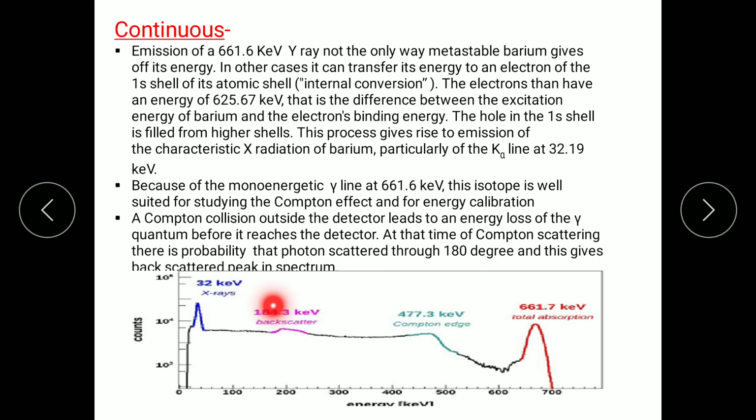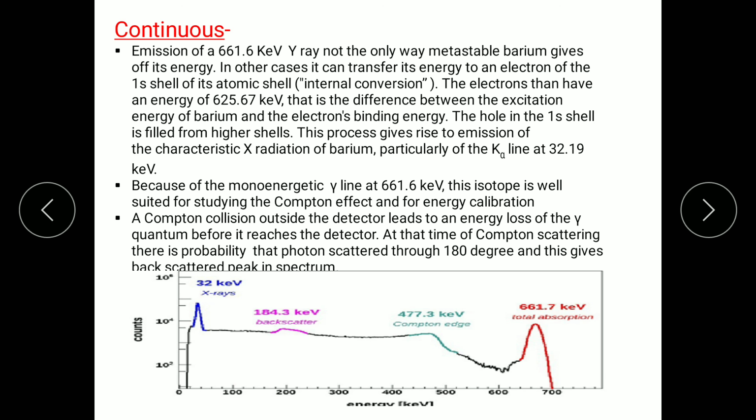Some of the photons are directly backscattered towards the detector, and after this region the Compton effect is happening. That's why it is the plateau region of the Compton effect, and after this the energy comes towards the detector, and that is our energy spectrum.